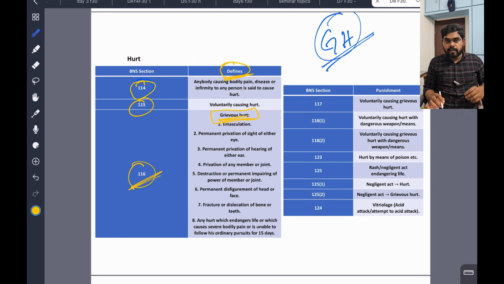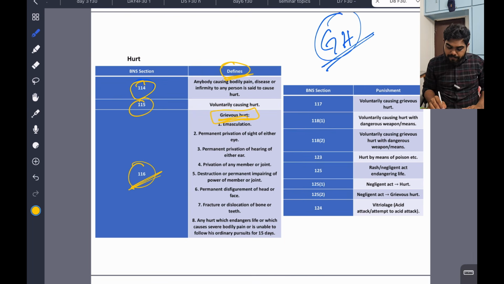All hurts are not grievous hurt. Grievous hurt means there is a significant problem to the person because of that hurt. For example, a bone fracture, loss of eyesight, or hearing loss. Somebody attacked with a wooden rod or something, and he lost his hearing ability. That comes as grievous hurt.